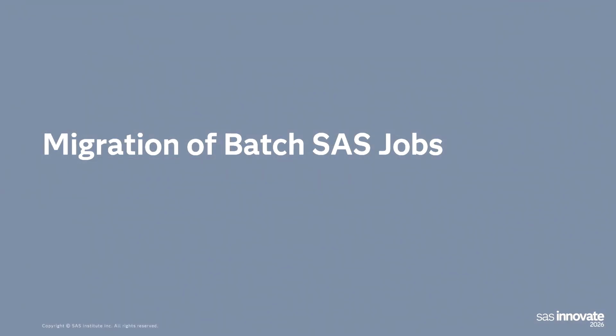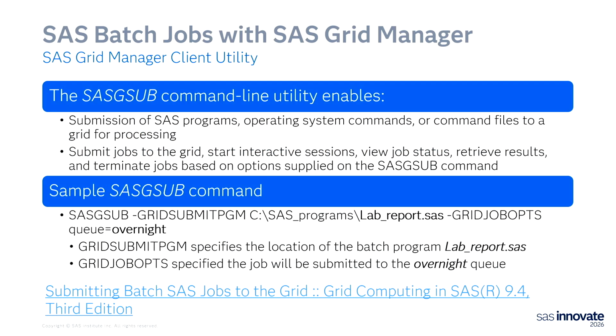So let's talk about migration of batch SAS jobs, another type of workload on a grid. With SAS Grid Manager, you run SAS batch jobs with the batch client utility, which is SAS GSub. What that does is it submits SAS programs or R Python programs, open source programs to the grid, interactive sessions, views the status of those jobs, and just overall manages the life cycle of those batch jobs.